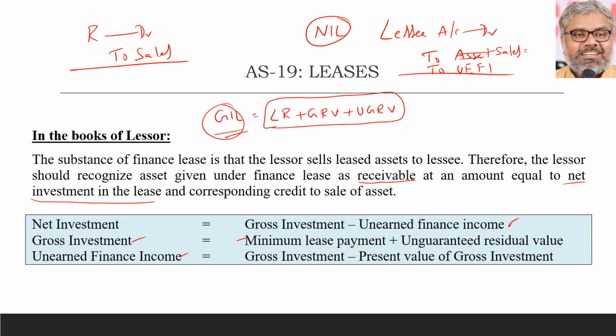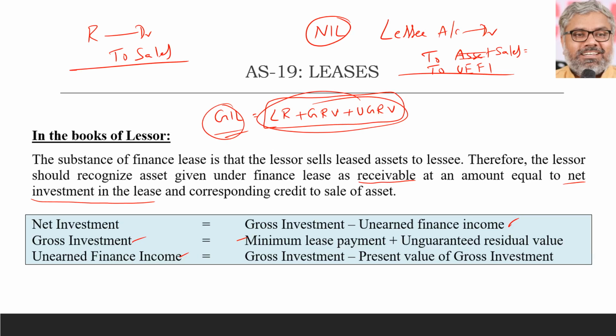Unearned finance income is nothing but gross investment in lease, which is basically taken without discounting, minus present value of gross investment. So gross investment in lease has to be calculated, which is nothing but lease rental plus guaranteed residual value plus unguaranteed residual value. That is gross investment in lease. Take the present value of all of them and deduct it from gross investment in lease. What we get is unearned finance income.